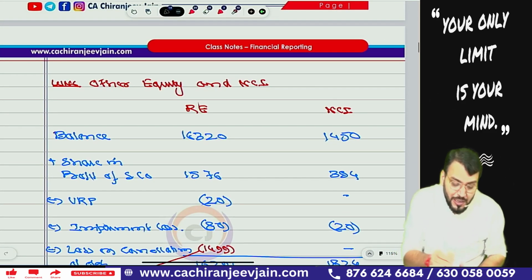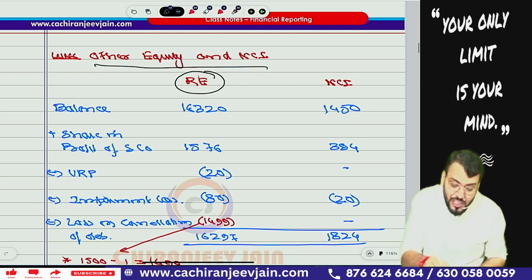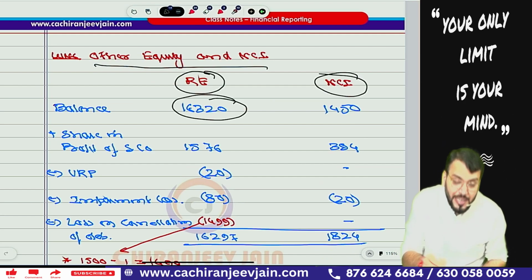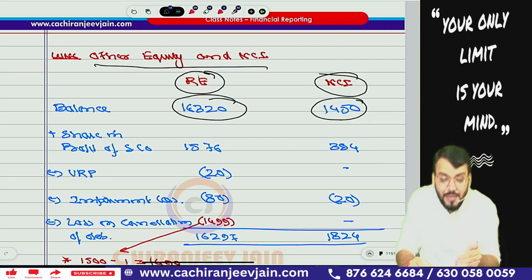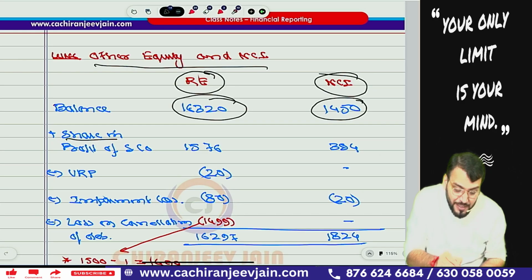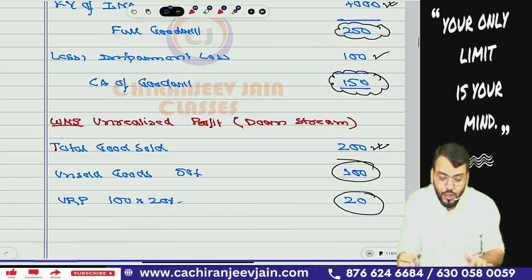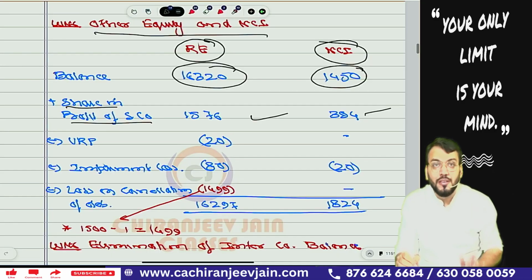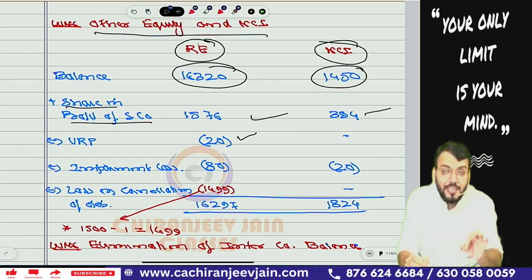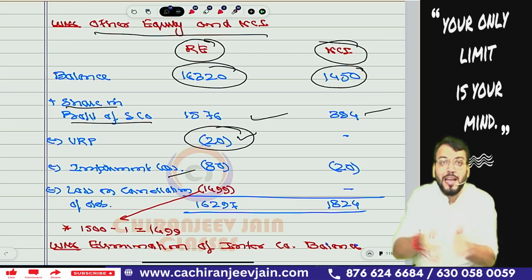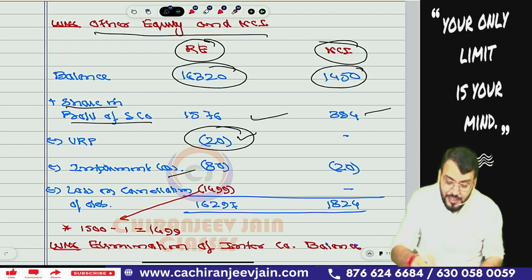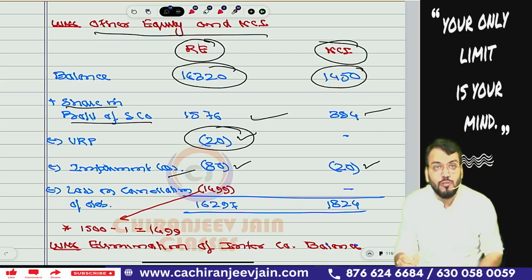Now I'll come to other equity and NCI. So we will find out retained earnings and NCI. The retained earnings opening balance we have taken from the parent company balance sheet, and this NCI is from the previous calculation, the NCI valuation on the date of acquisition. Now we'll add the share of profit of the subsidiary company as per our working note. We have allocated 1,576 and 394. Now from this minus URP, because it is a downstream transaction, so it is entirely deducted from retained earnings, 20. Then there is the impairment loss on goodwill. Because it is full goodwill, it will be attributable to both parent company and NCI in 80:20 ratio. So the impairment loss was 100, so 80 lakh and 20 lakh.